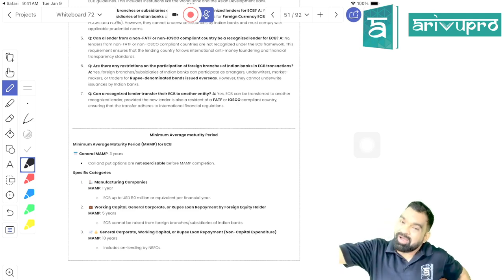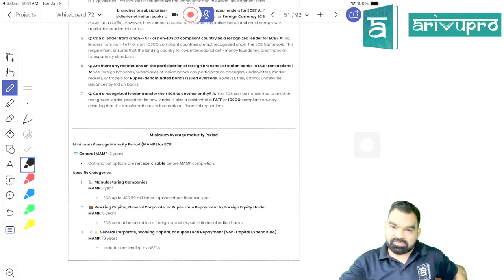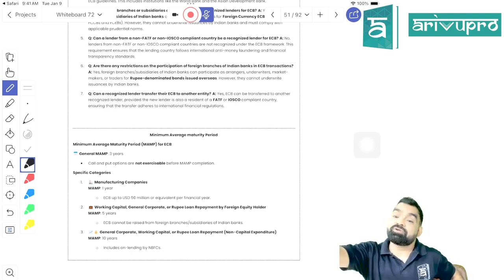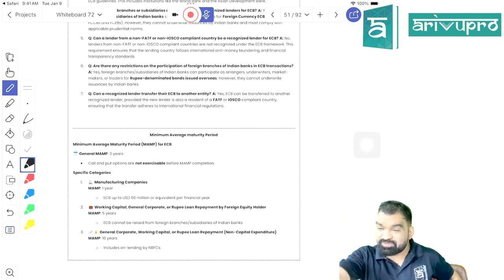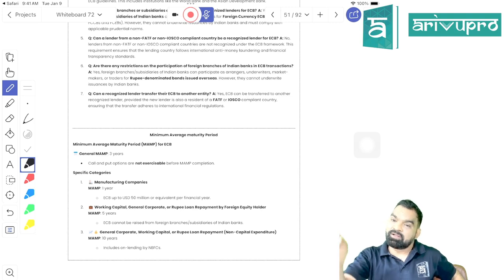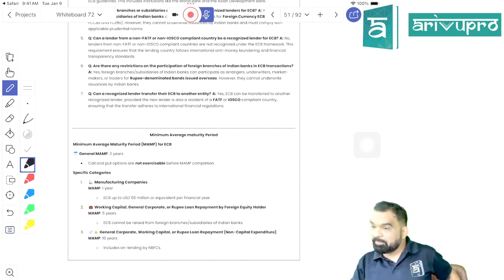So is early payment of ECB allowed? Yes. If you have taken a loan for 5 years, you can exercise a put and call option only on expiry of 3 years. Is it clear? Got my point, students? What is the minimum maturity period, beta? 3 years.